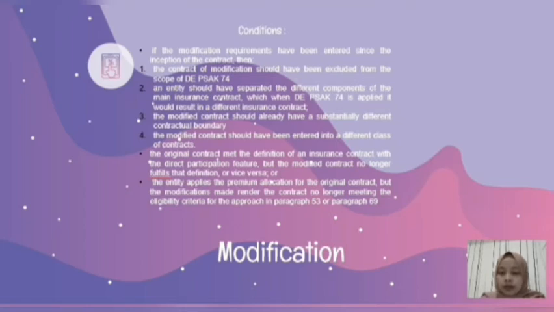Modifications of insurance contracts. Based on draft exposure PSAK number 74, a contract that qualifies as an insurance contract remains an insurance contract until all rights and obligations are extinguished. An obligation is extinguished when it has expired, been discharged, or been cancelled. However, in some cases, an entity may modify the terms of an existing contract in a way that would have significantly changed the accounting of the contract if the new terms had always existed. In some cases, insurance contract modifications will result in derecognizing the insurance contract.